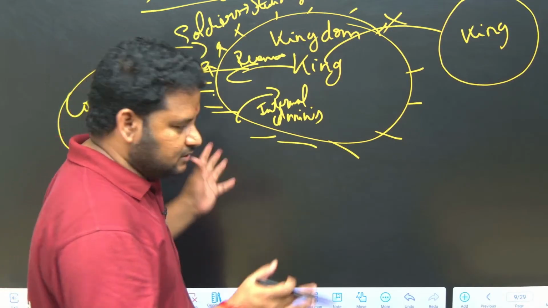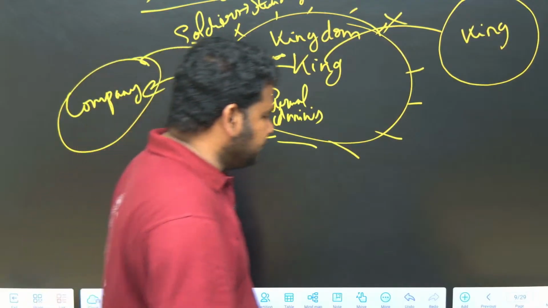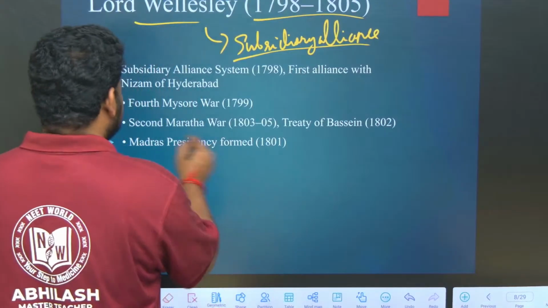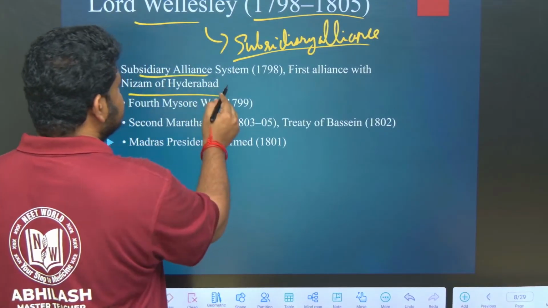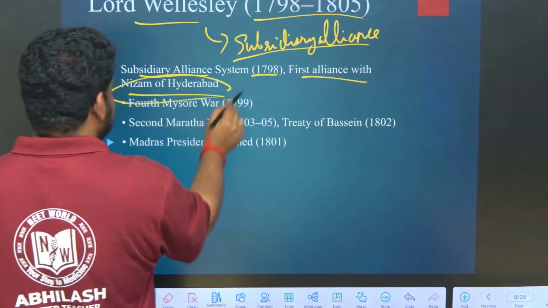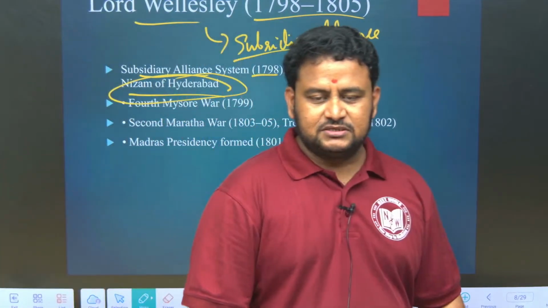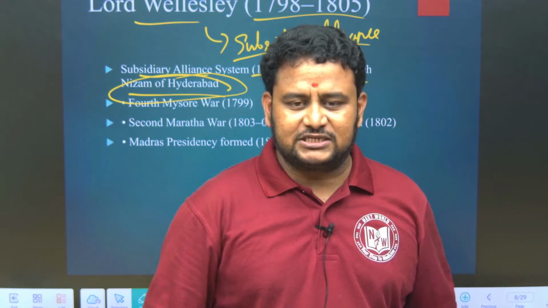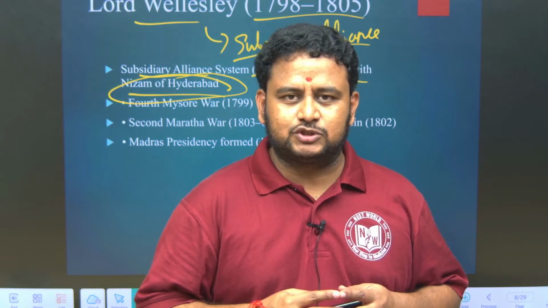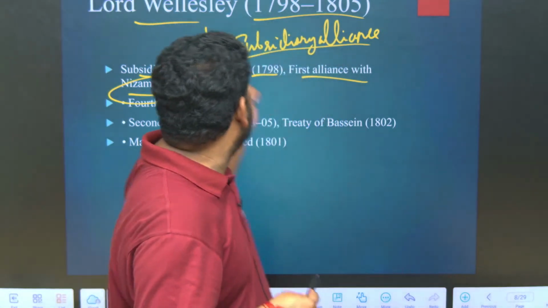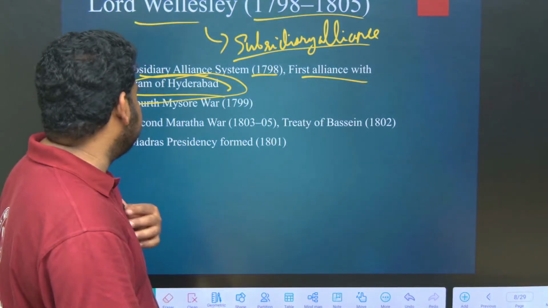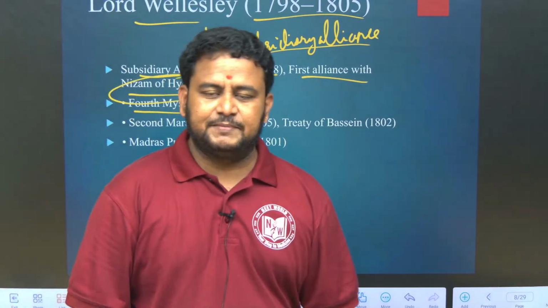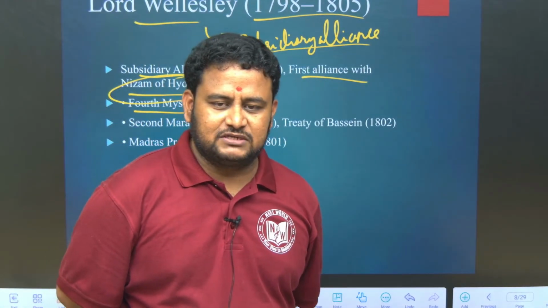Alliance means cooperation. So which was the first province that came under subsidiary alliance? That is our Hyderabad. In the subsidiary alliance system of 1798, the first alliance was with the Nizam of Hyderabad. That is why Hyderabad is called the land of Nizams. The first province under subsidiary alliance was Hyderabad, under Lord Wellesley. Under him the 4th Mysore War was fought, in 1799, and ultimately Tipu Sultan was killed.